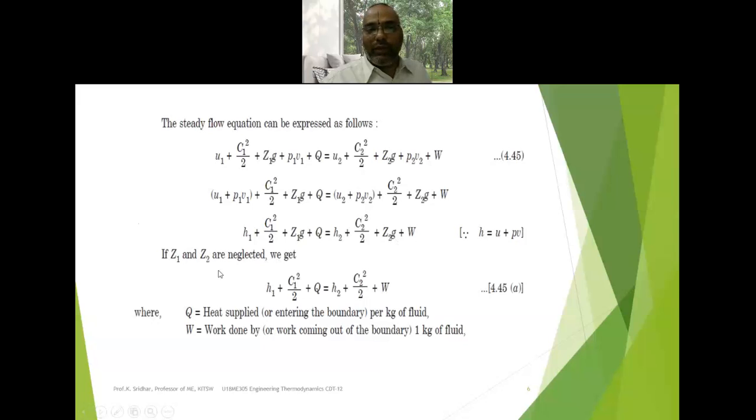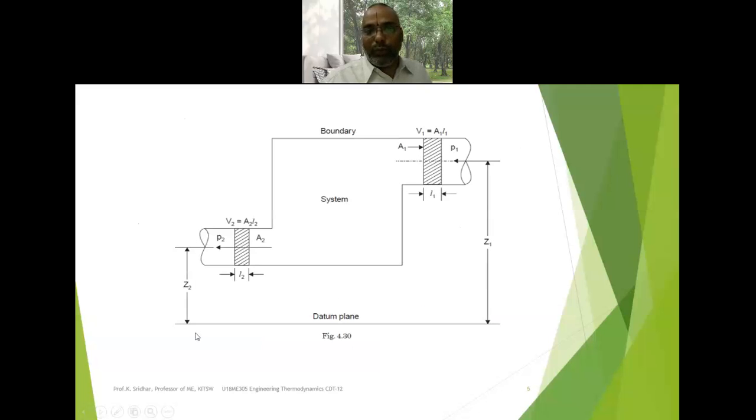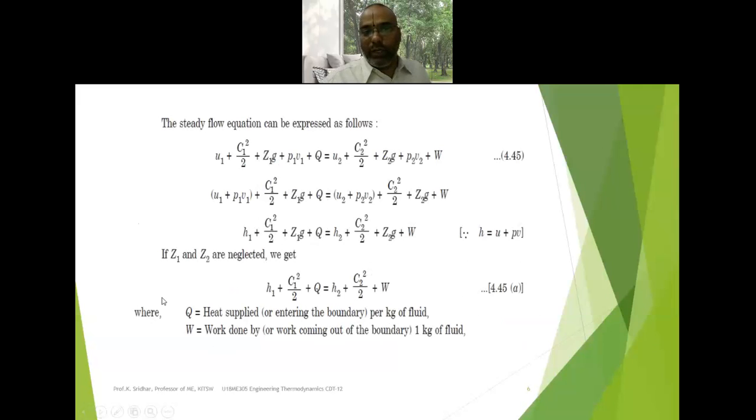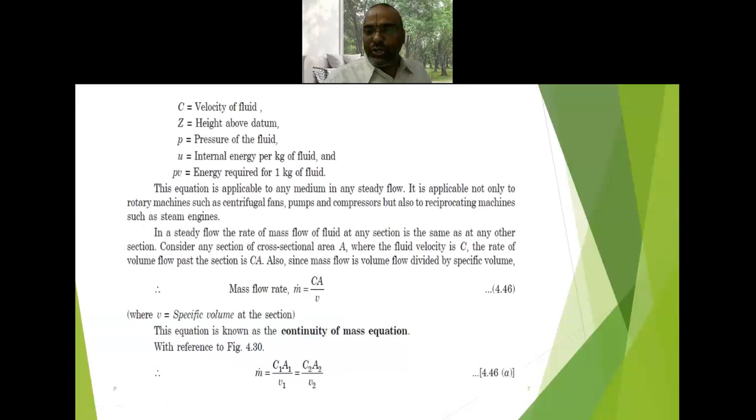Most of the time we can say that the datum levels are the same. Here there is a difference between Z1 and Z2, but in some cases they will take the same heights for Z1 and Z2. So when the Z1 and Z2 heights are the same, automatically the change in potential energy can be neglected. Then the gZ1 and gZ2 parameters may be neglected. Whenever we neglect these parameters, we have H1 plus C1 square by 2 plus delta Q equivalent to H2 plus C2 square by 2 plus delta W. So that is the steady flow energy equation.